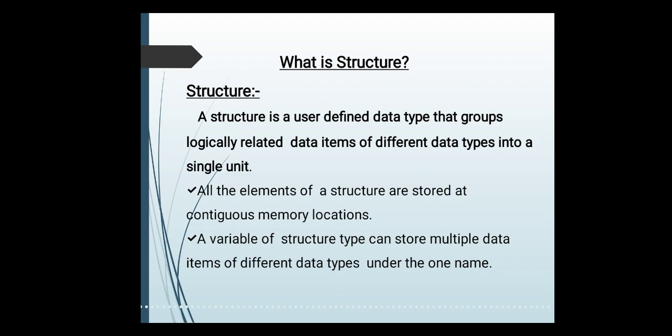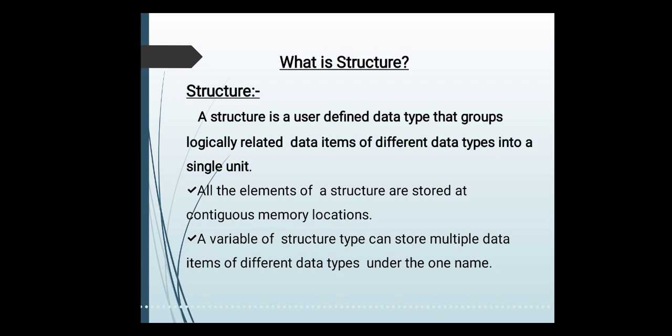So all the elements of a structure are stored at a contiguous memory location. Now what is a contiguous memory location? That means one after another. Whatever elements you have created inside your structure, all these elements are stored contiguously, one after another in a linear fashion inside the memory.